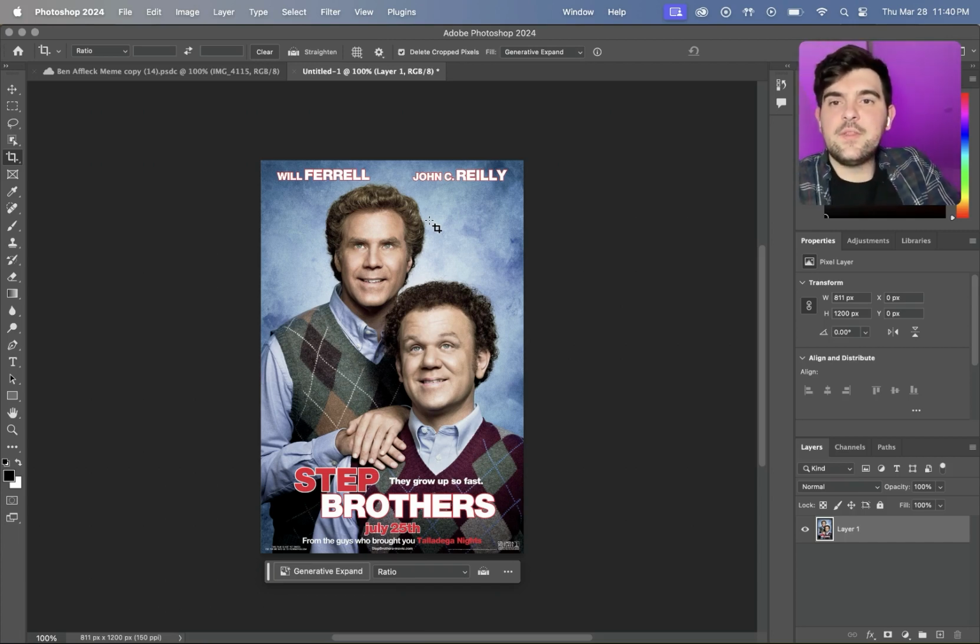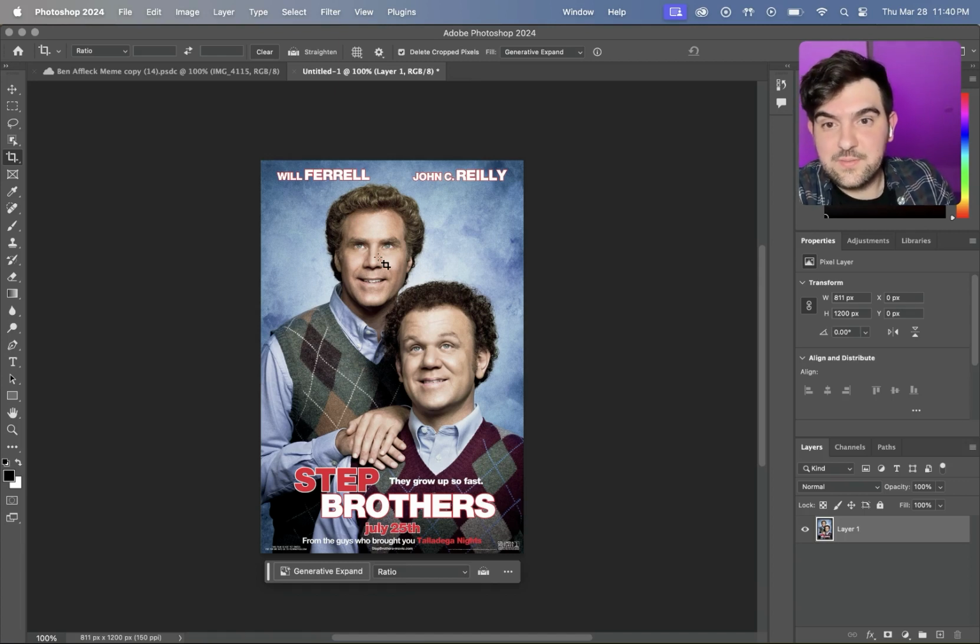So we have the poster here, and the problem with it is that there's a lot of stuff we need to change. We need to change the text up here. We need to change the text down here, and we need to replace the heads. That's a lot of work, because basically we need to take everything out, right? So how do we do that?